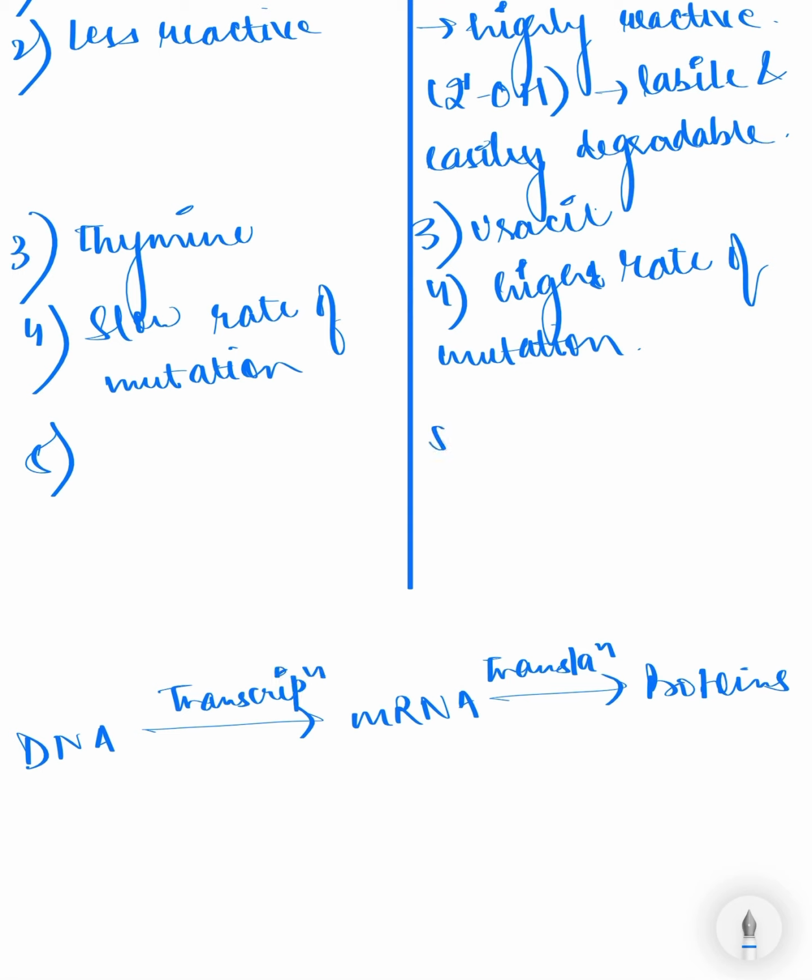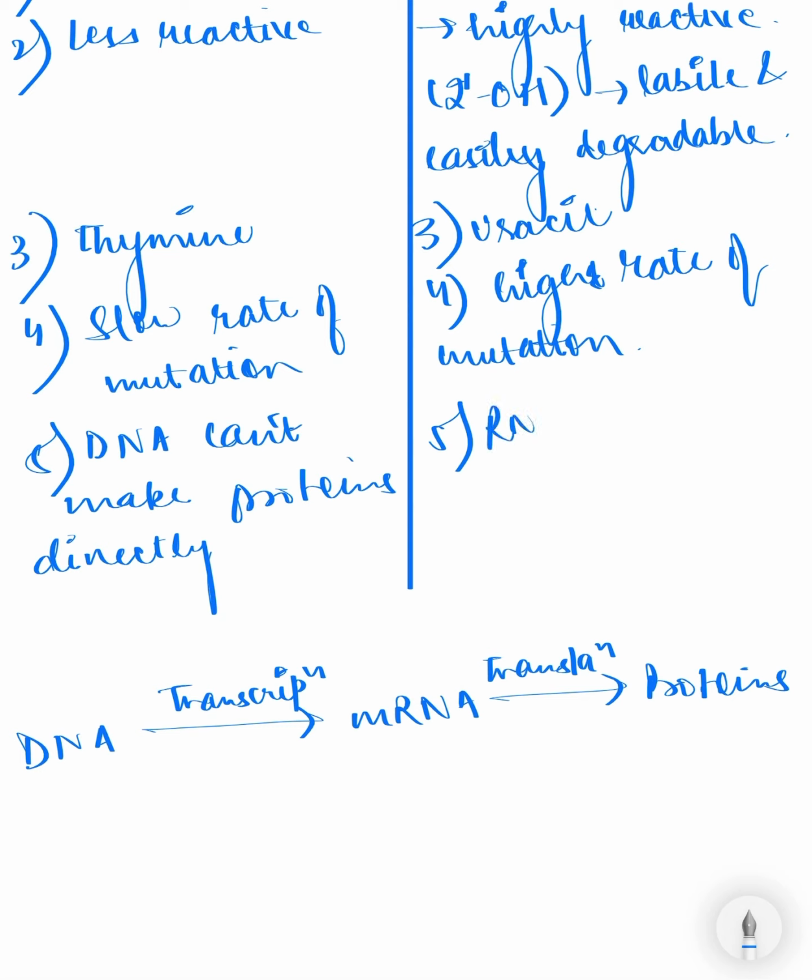So, here we can write that DNA can't make proteins directly, however RNA can make proteins directly, because proteins represents the expression of characters.